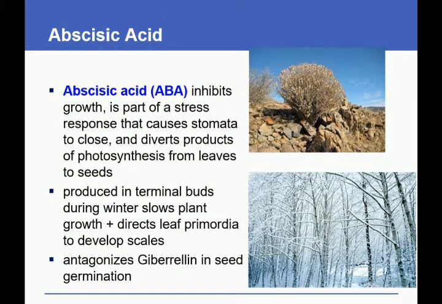Abscisic acid, ABA. Abscisic acid or ABA inhibits growth. It is part of a stress response that causes stomata to close and diverts products of photosynthesis from leaves to seeds. It is produced in terminal buds during winter, slows plant growth, and directs leaf primordia to develop scales. It antagonizes gibberellin in seed germination.